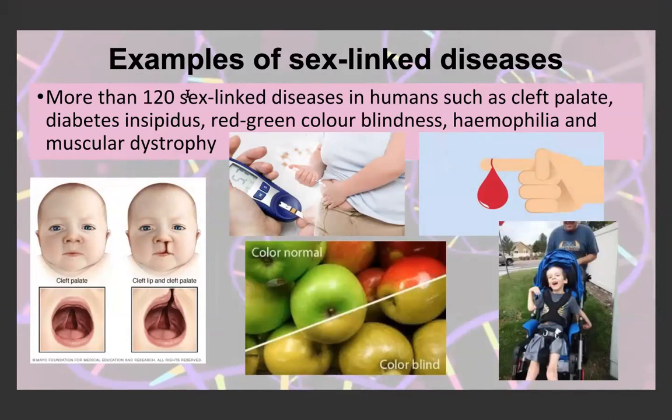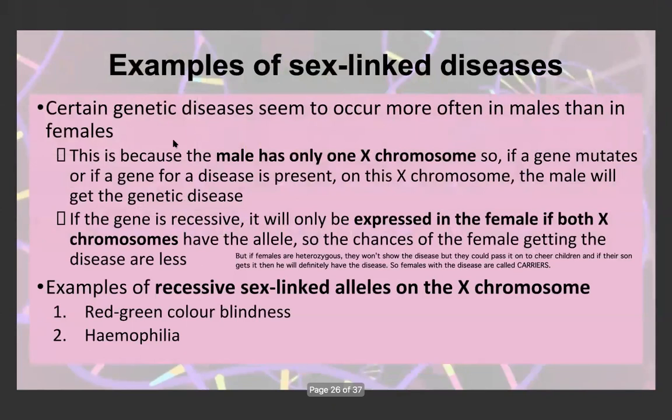There are more than 120 sex-linked diseases. Certain genetic diseases seem to occur more often in males than in females. Why is that? That's because the male only has one X chromosome. So if a gene mutates, or if a gene for a disease is present on the X chromosome, then the male will get the disease, even if it's the recessive allele, because the male only has one X-linked chromosome. If he gets that allele for the disease or for the recessive trait or for the mutation, he's definitely going to show it because there's no way that it can be masked, as there's no other allele for it.